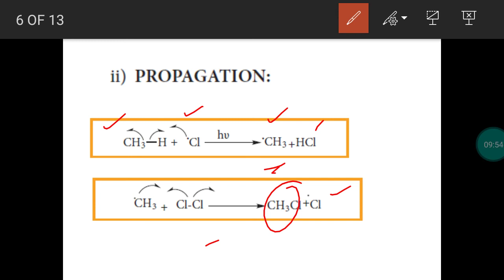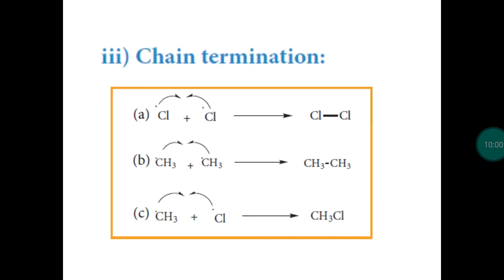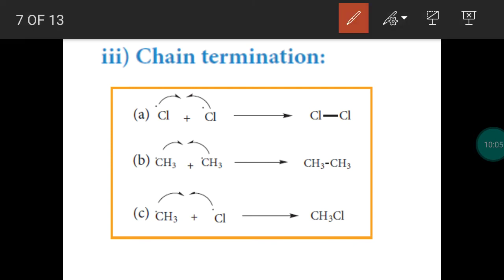If all the reactants are consumed, the reaction will be stopped. There will be a termination. So this is the simple technique. So in the propagation step, chlorine free radicals and methyl free radicals are produced. If all the reactants are consumed, the reaction will be over. It will be terminated. So how does the termination take place?